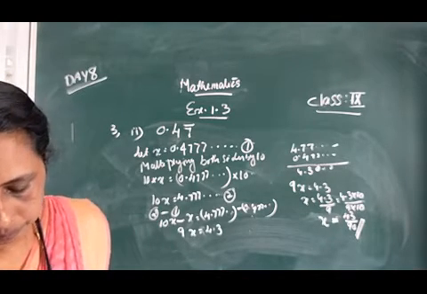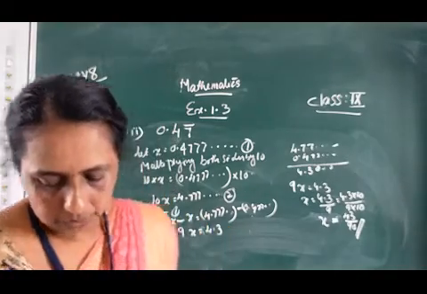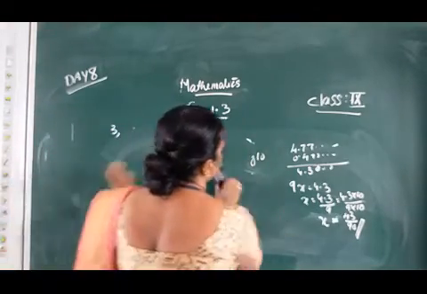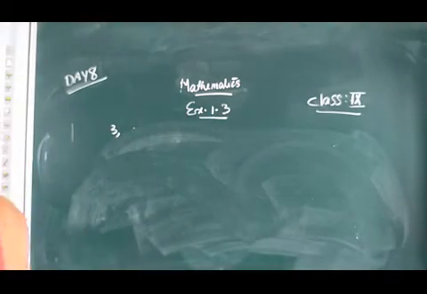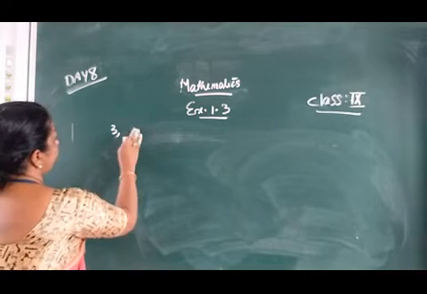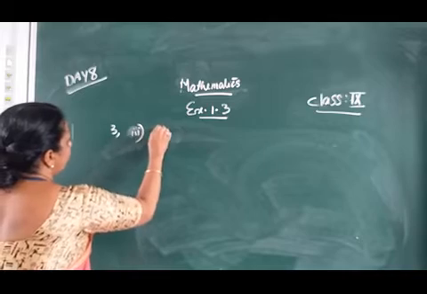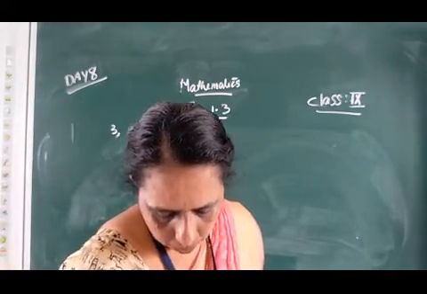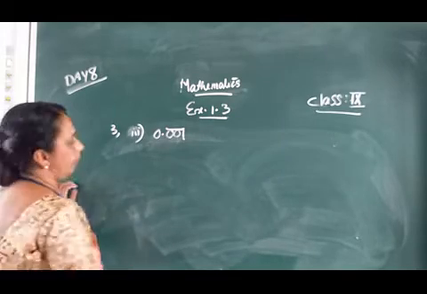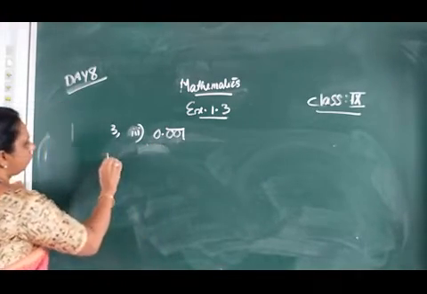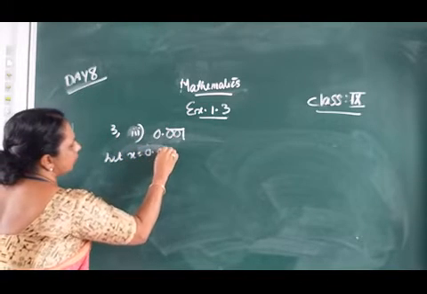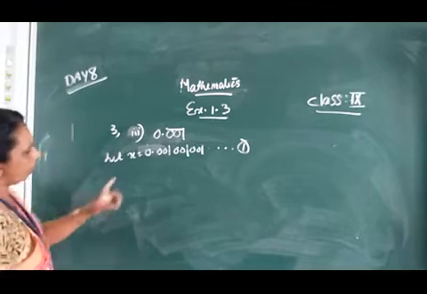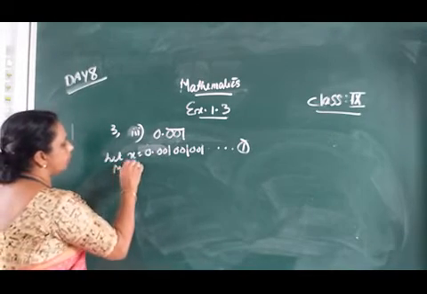Okay. Then one more question is there. The third one is 0.001 bar. Three digits are repeated, so the decimal repeats after a block of three digits. First let x be equal to 0.001 001 001 etc. That is equation number 1. Since three digits are repeated, we have to multiply both sides by 1000.